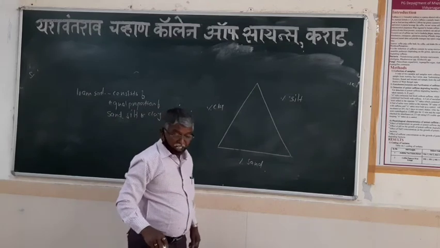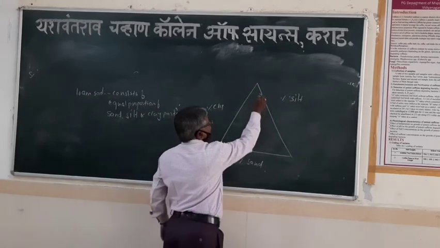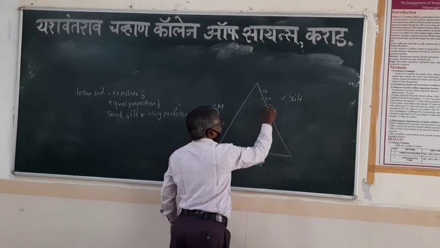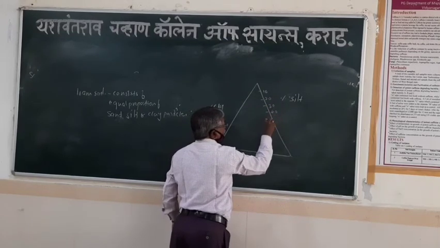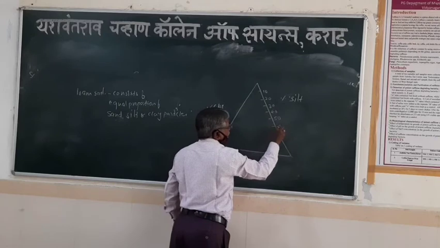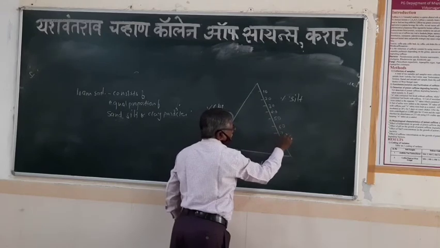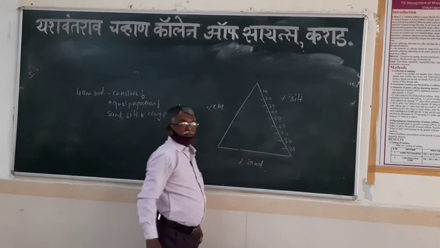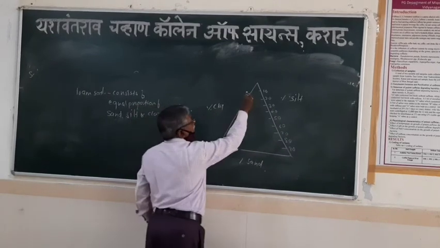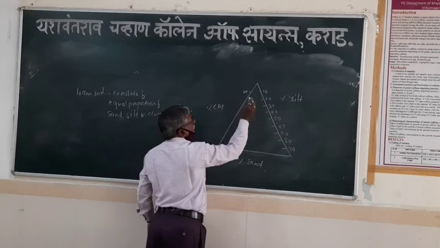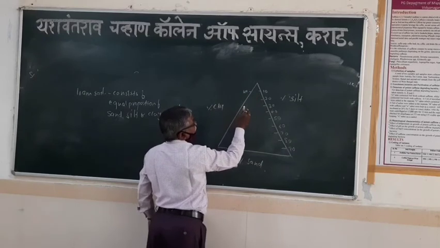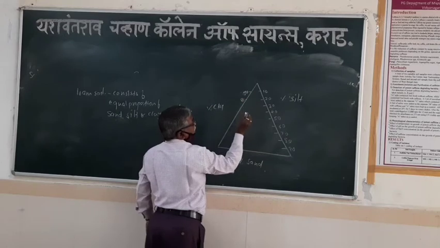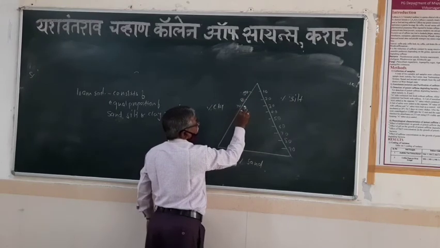In terms of how much silt percentage is there: here 10, 20, 30, 40, 50, 60, 70, 80 and 90. Here 100 clay, here 90, 80, here 70,